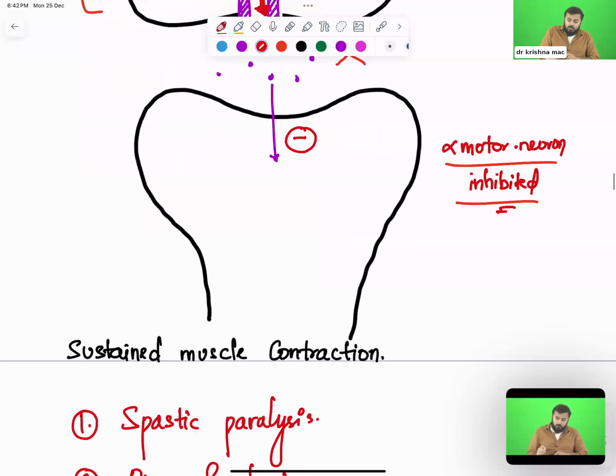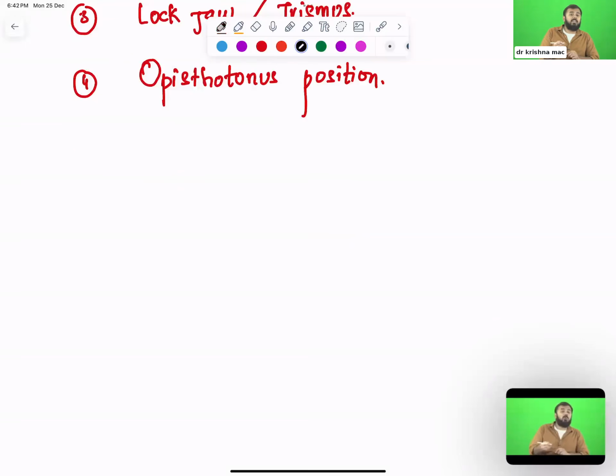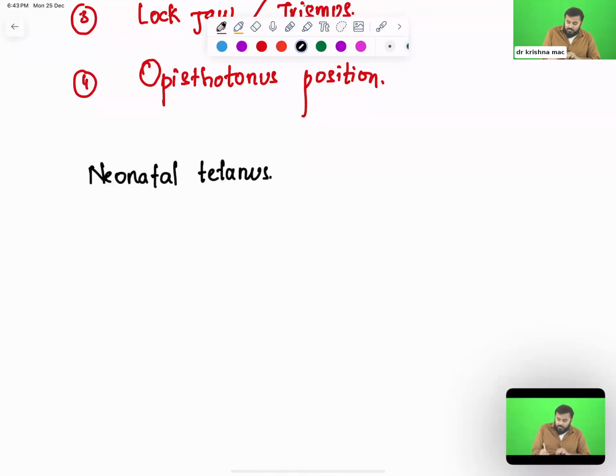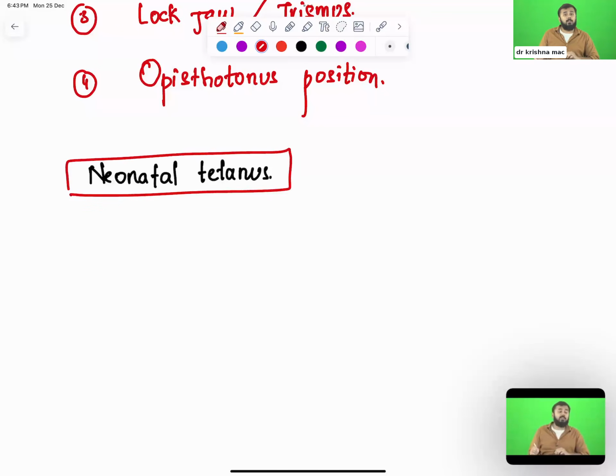Now, sometimes tetanus can also affect a neonate. That is called neonatal tetanus. How can this happen? Neonate means a newborn, right? How can a newborn get infected? Will the newborn, immediately after the delivery, go play with his friends? No. Then how is he going to get affected?